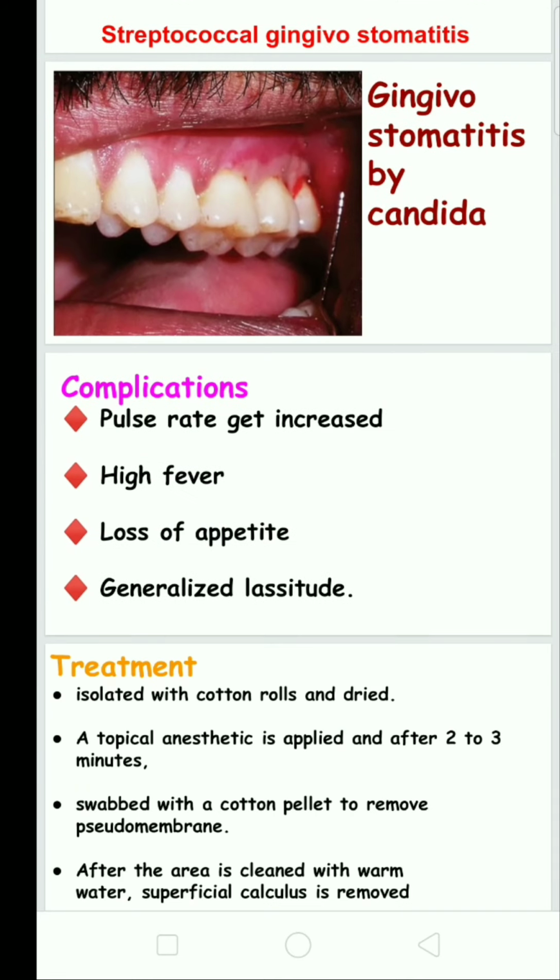The complications of this kind of disease are an increased pulse rate due to the pain, high fever, loss of appetite, and generalized lassitude. The person becomes very tired.